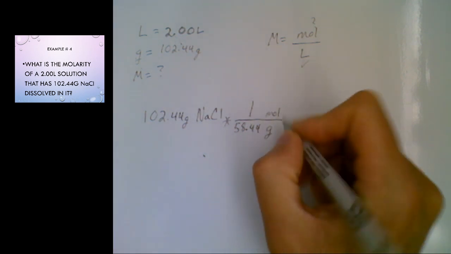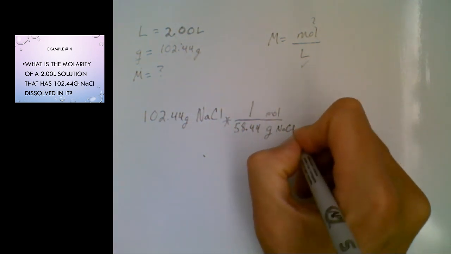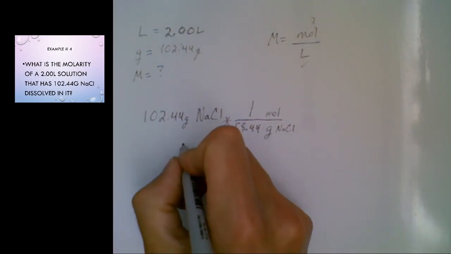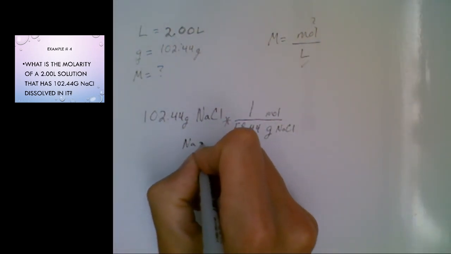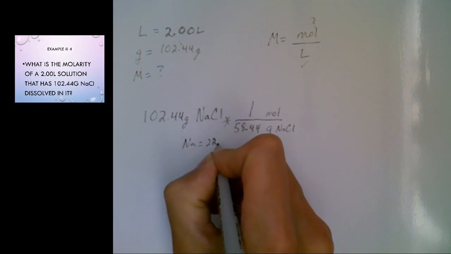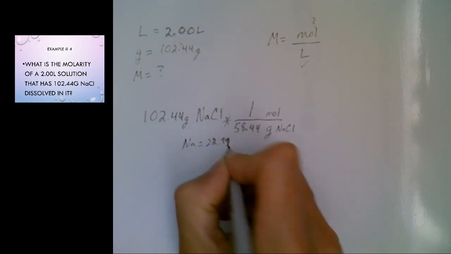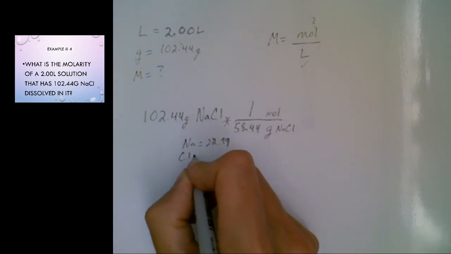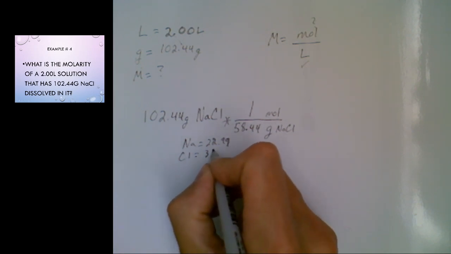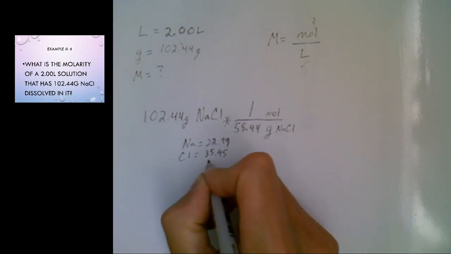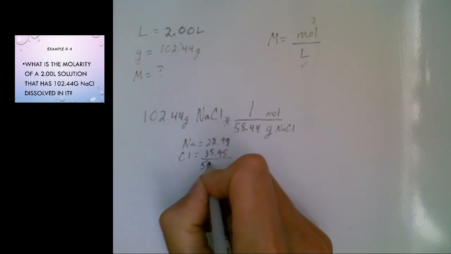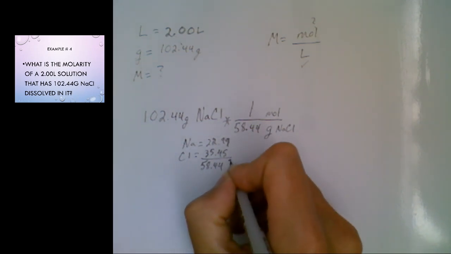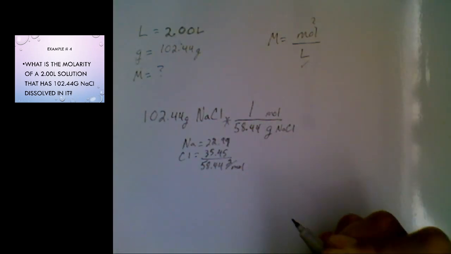To figure that out, I just added the mass of Na, 22.99 grams per mole, and the mass of Cl, 35.45 grams per mole. Add those together and you get 58.44 grams per mole.